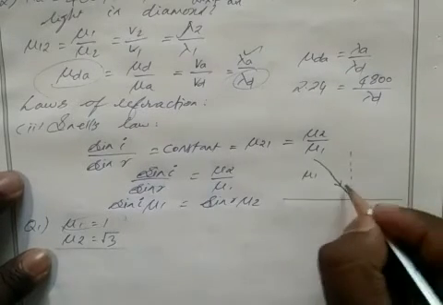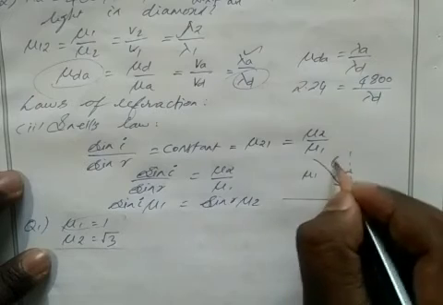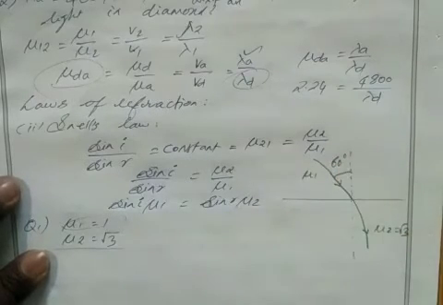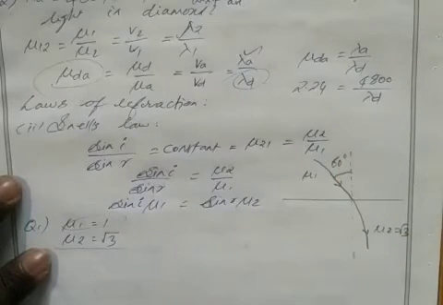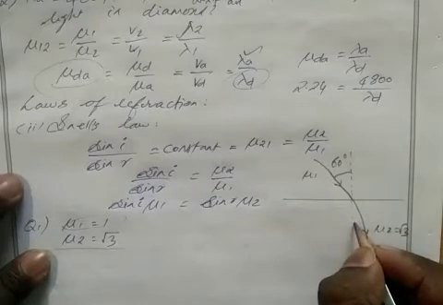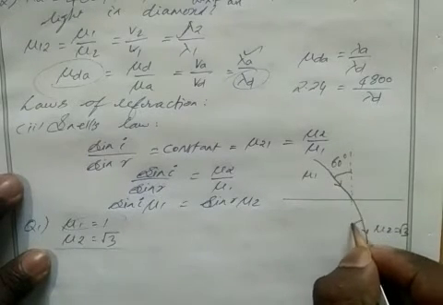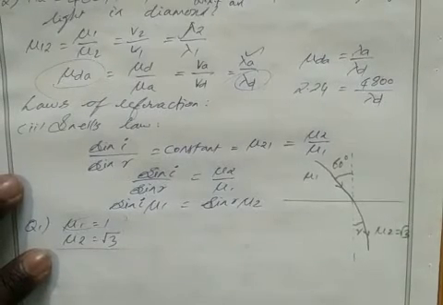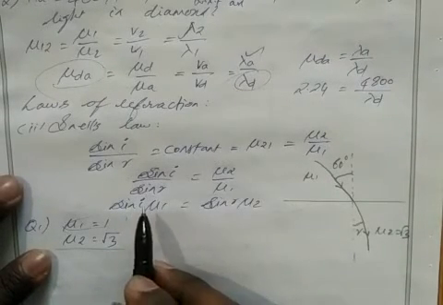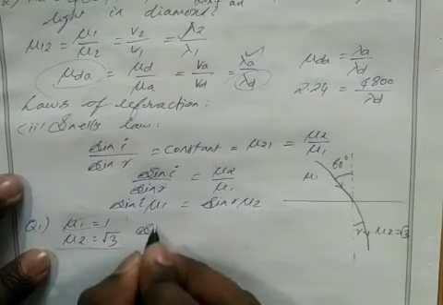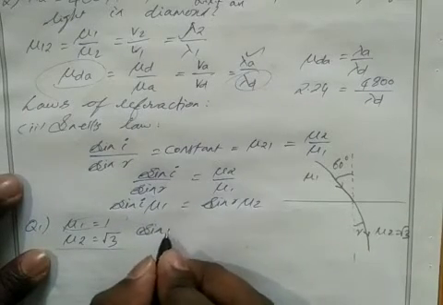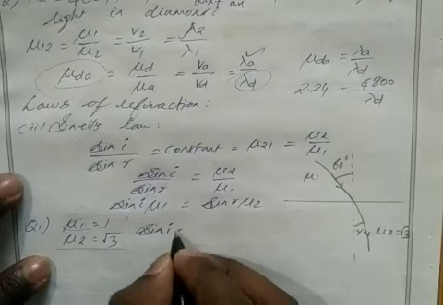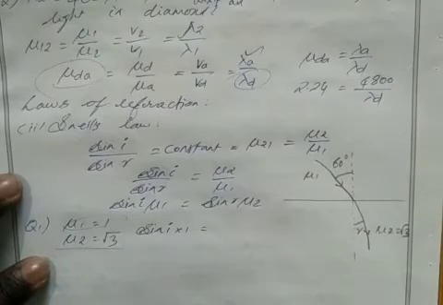And the angle of incidence with the normal is given as 60 degrees. We have to find the refracted angle. We have to find this angle of refraction by using this formula: sine i mu 1 equals sine r mu 2. So sine i, what is mu 1? Mu 1 is 1.